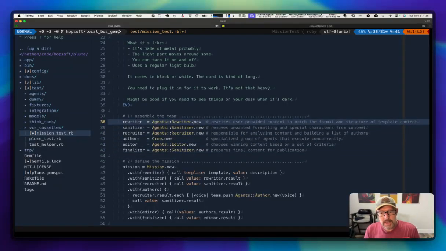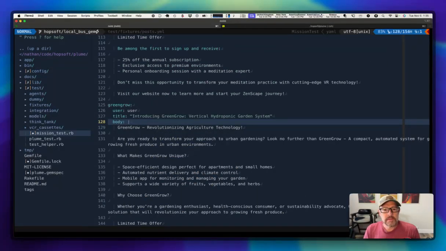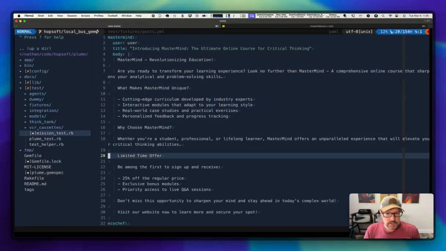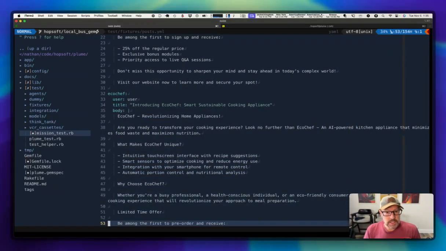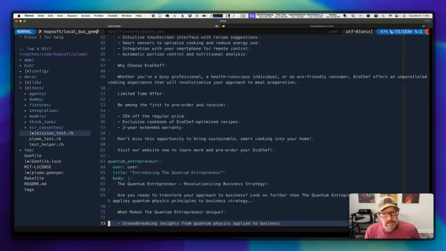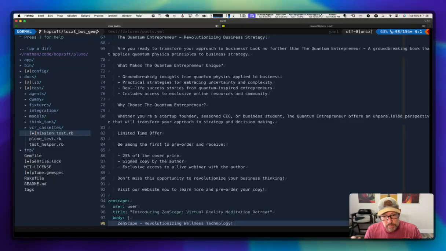Now, one of the things I've got in here, if I go in and look at my posts, on my fixtures, I've got posts, and these could be blog posts. It could be an email with a title or a subject and a body, but essentially these are existing marketing messages inside of my fixtures, or the data seeds effectively that run with the tests. They all talk about different products. They've got a particular structure, and are very marketing oriented, right? So it could be a marketing email, or something like a product page. And so we have these examples of how to craft a good post.